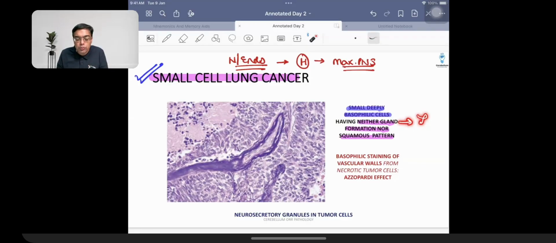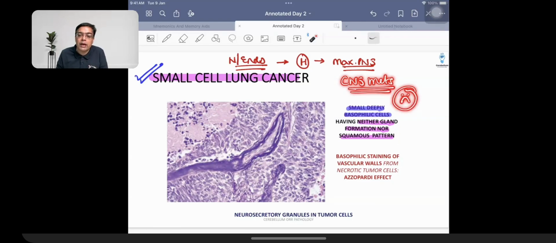There is no keratin or squamous pattern because that is a feature of squamous cell carcinoma. So that is what you need to remember. Small, highly aggressive tumor cells. Now these tumor cells are going to die quickly if you expose them to radiotherapy or give anti-cancer drugs. But because of their highly aggressive nature, they have a high chance of causing CNS metastasis. So therefore, they are going to have a poor prognosis.